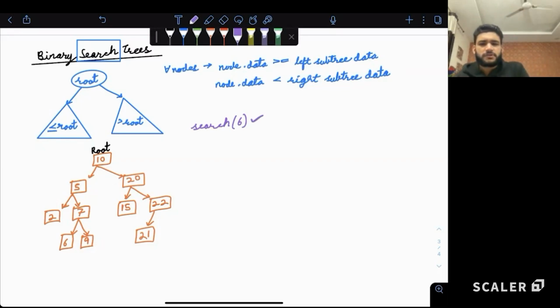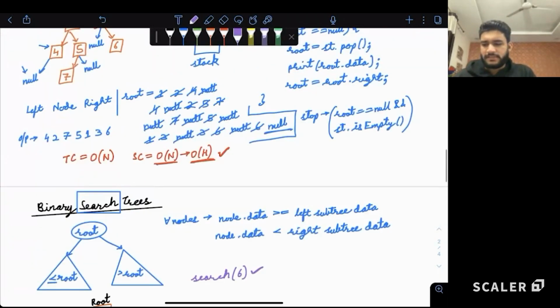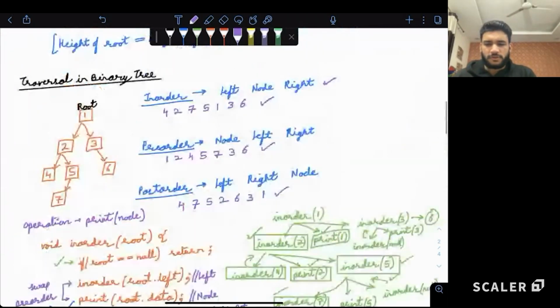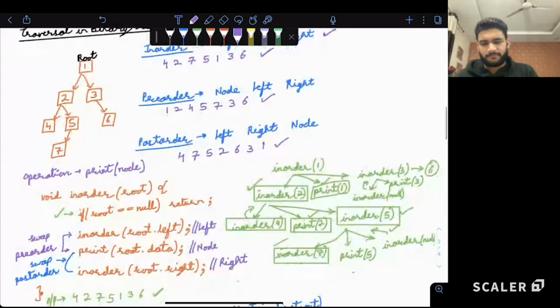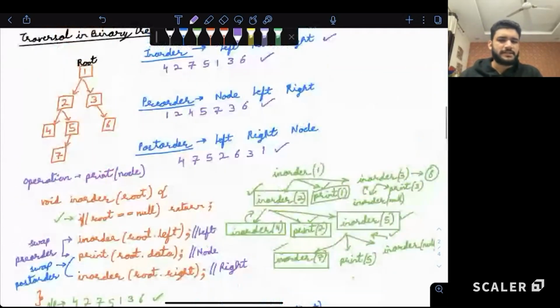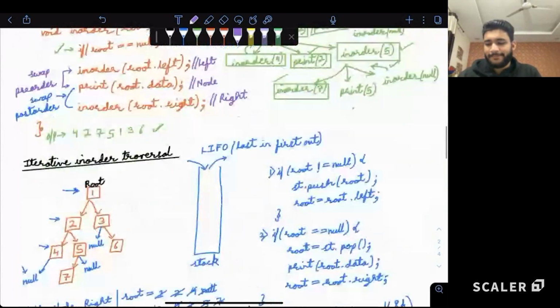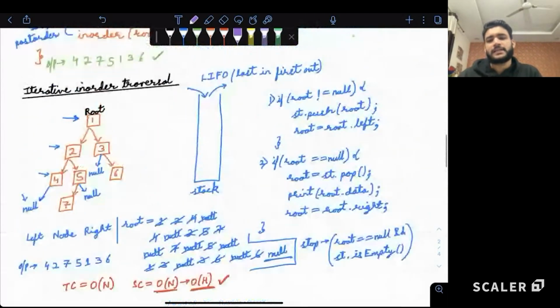If we have to search for 6, we always start from the root node as usual. Any ideas how we will search for 6? If we travel like the above case, that is pre-order, in-order, post-order manner, we have to travel the entire tree and we will be able to find our 6 if it is present. If it is not present, we can say it is not present. But that will take time complexity order of n. We have to see all n elements. Then we can say that yes, 6 is present or not.